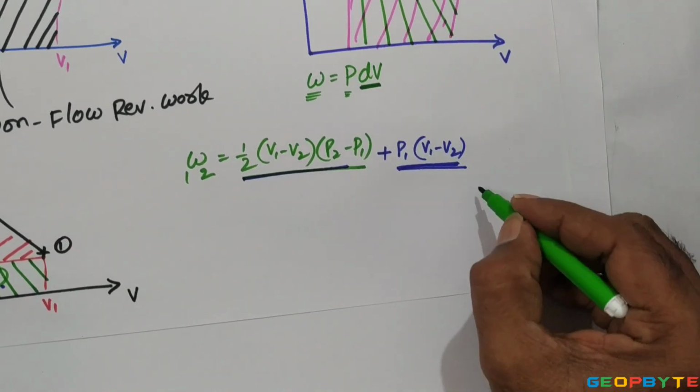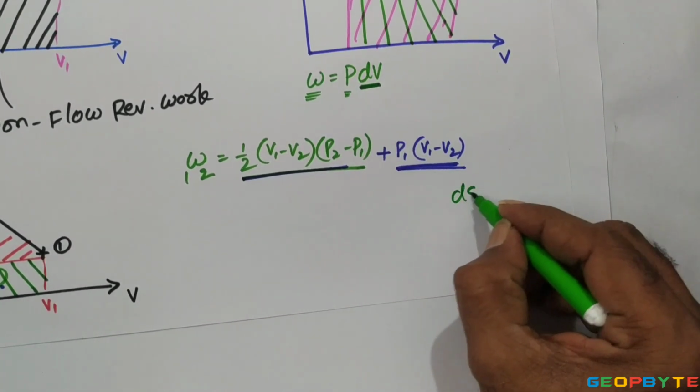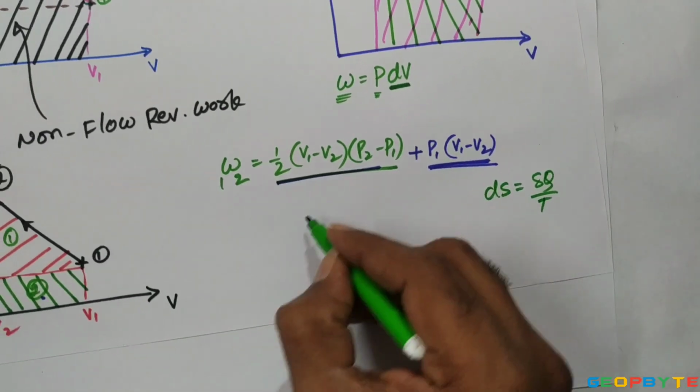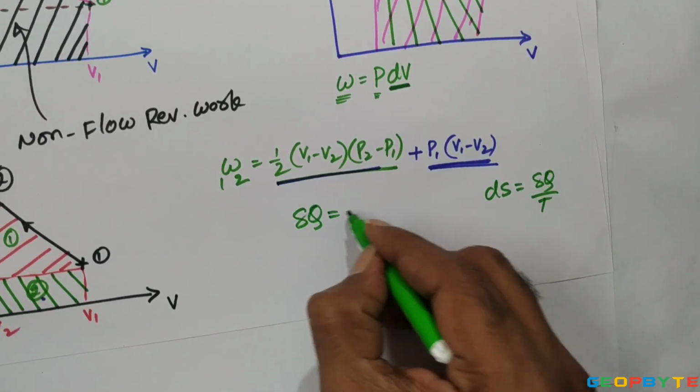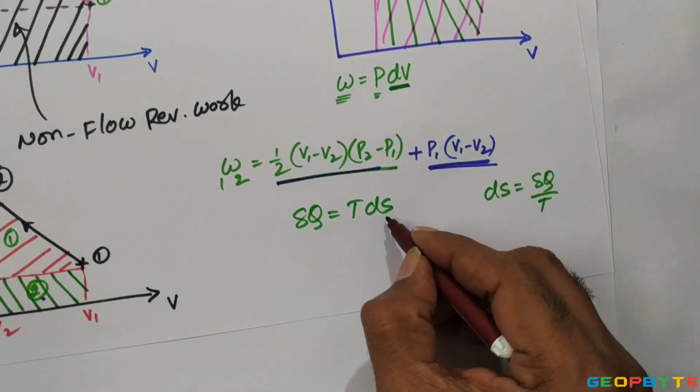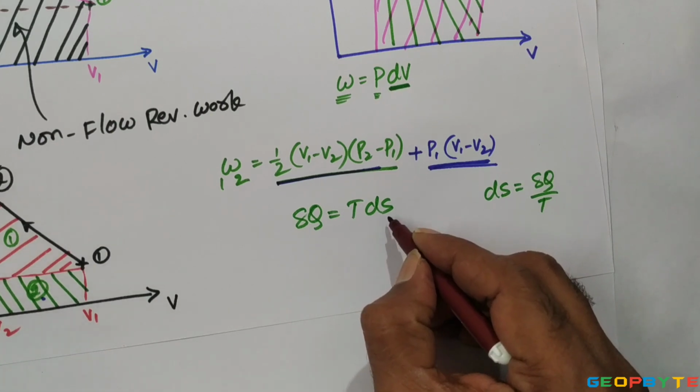Similarly, as we will discuss later, the change in entropy dS equals delta q by T, so delta q equals T dS. T is the temperature, an intensive property, and S is the entropy, an extensive property.